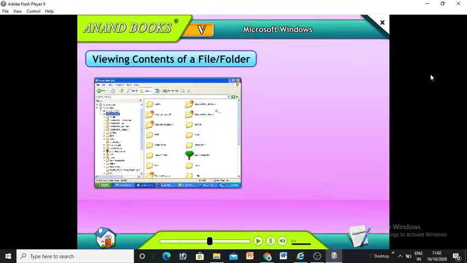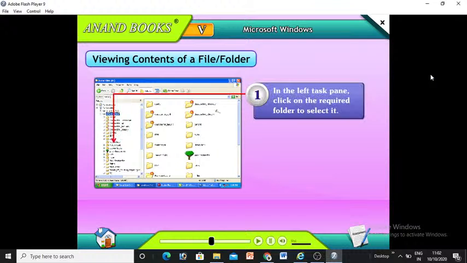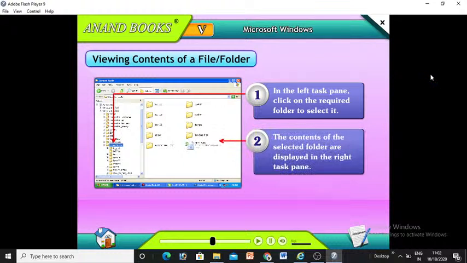Viewing contents of a file or folder. In Windows Explorer, to view the contents of a file or folder: 1. In the left task pane, click on the required folder to select it. 2. The contents of the selected folder are displayed in the right task pane.